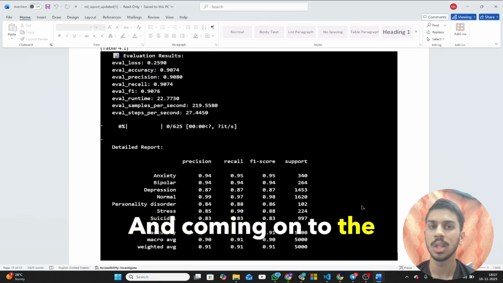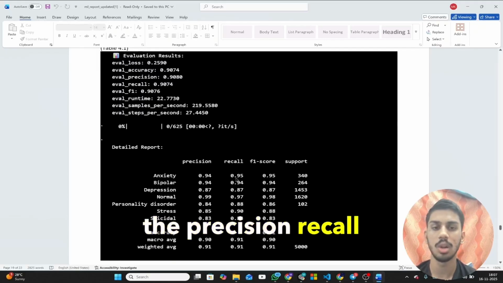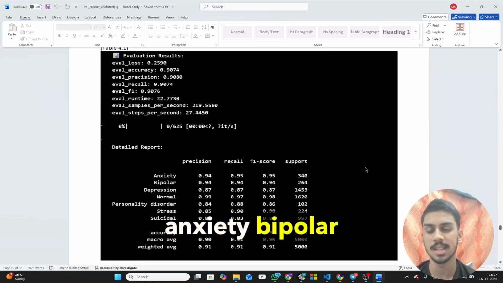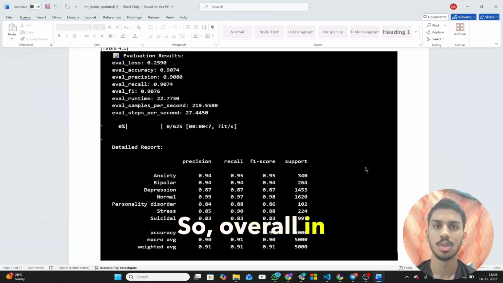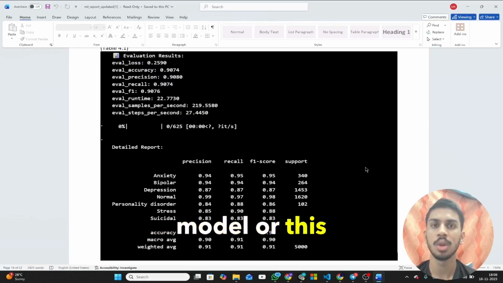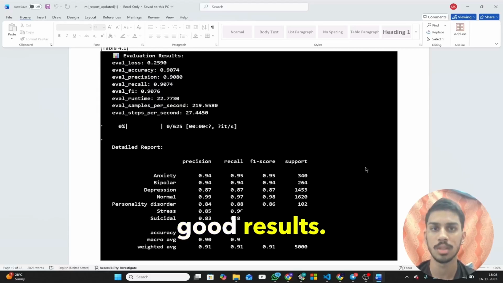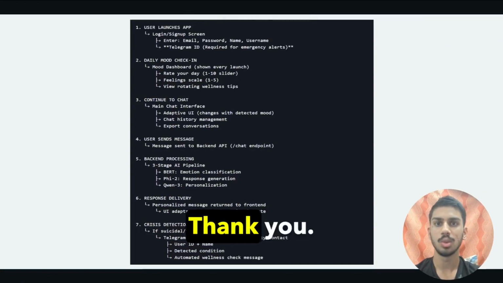And coming to the emotion classification part, the precision, recall, F1 score and support of different emotions, that is anxiety, bipolar, depression, are shown as follows. So overall, in conclusion, this chatbot is working really well and we are achieving good results. So this was about the backend part of our project SoulSync. Thank you.